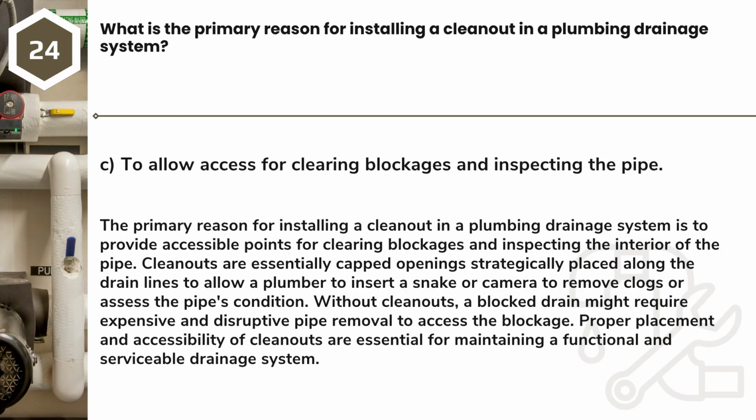Answer: C. To allow access for clearing blockages and inspecting the pipe. The primary reason for installing a cleanout in a plumbing drainage system is to provide accessible points for clearing blockages and inspecting the interior of the pipe. Cleanouts are essentially capped openings strategically placed along the drain lines to allow a plumber to insert a snake or camera to remove clogs or assess the pipe's condition.